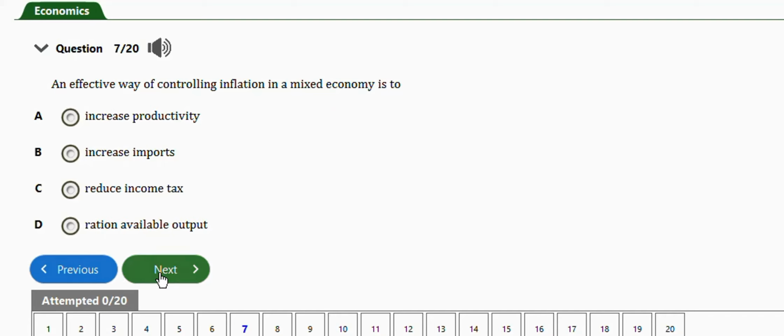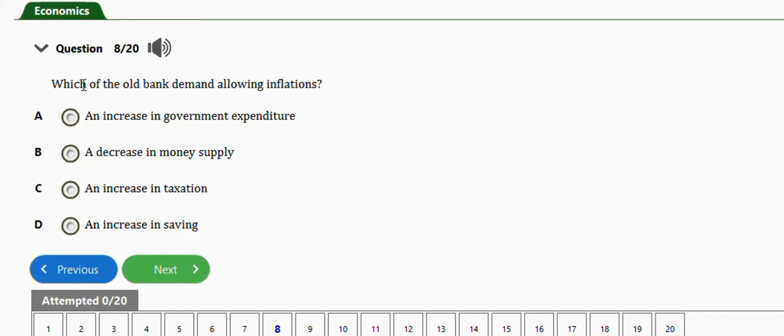The next question is this one. It says, which of the following demand allows inflation? Okay, which of the following is allowing inflation? We have option A, an increase in government expenditure, a decrease in money supply, an increase in taxation, an increase in savings. The right answer is option A, which is an increase in government expenditure. So this is allowing inflation.